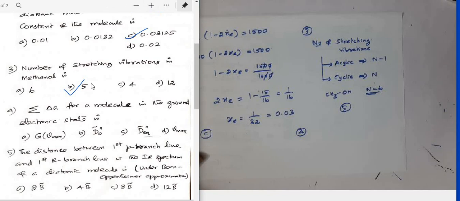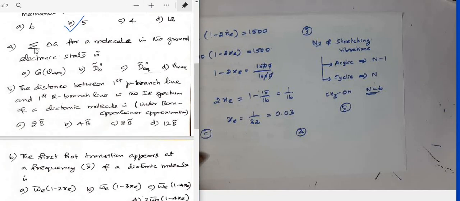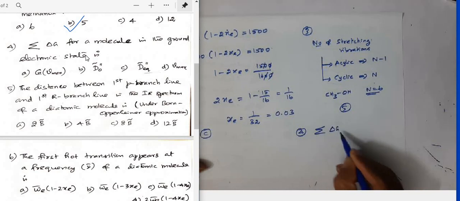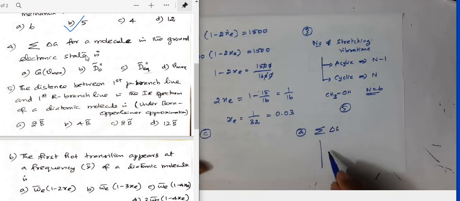Right, next one, question number 4. Let me go to question number 4. Sum of delta G for a molecule in the ground electronic state is. What is meant by sum of delta G? Sum of delta G values. You know very well, suppose if you have a ground electronic state like this, and there are so many vibrational levels. As we go above and above, the gap between adjacent levels decreases.